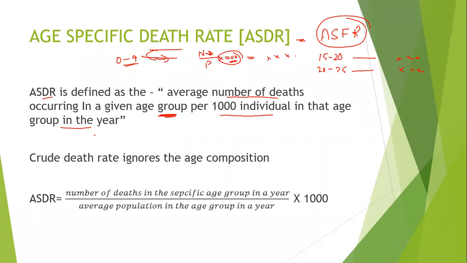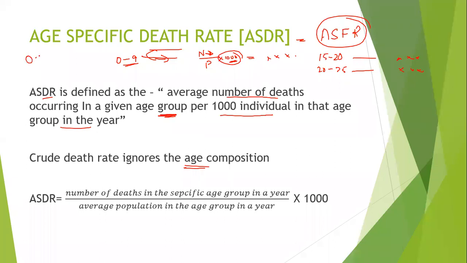In crude death rate, they ignore the age composition, whereas in this method, the age-specific death rate, it is considered.